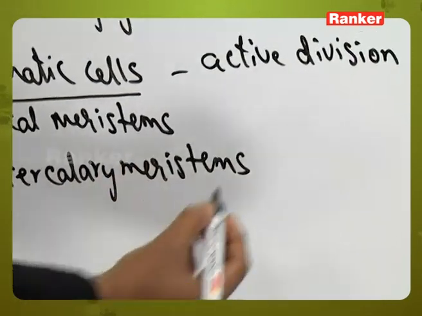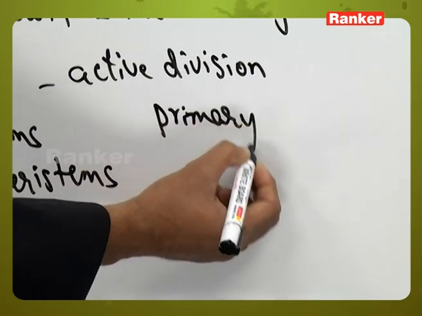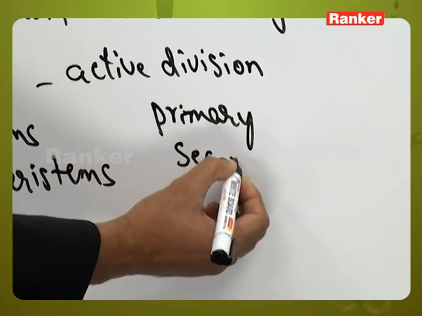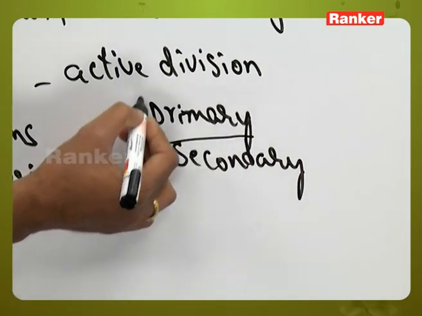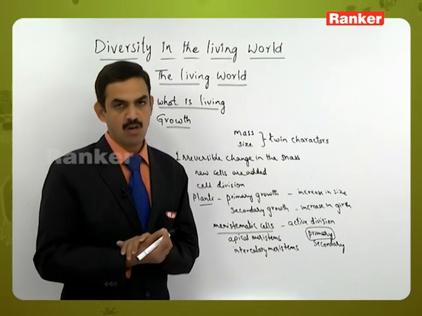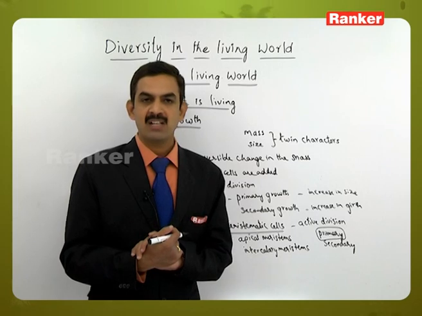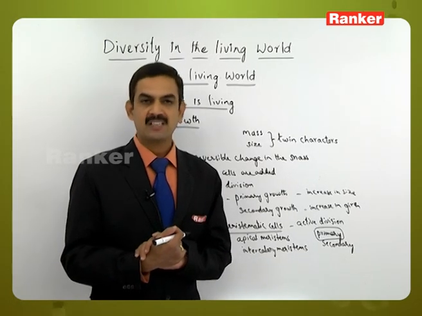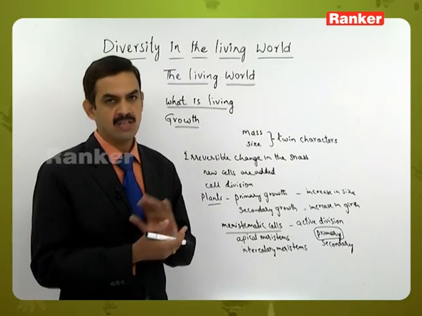Otherwise, we can call them primary meristems, and some are secondary meristems also. But here we are concerned only with the primary meristems for the primary growth of the living organism. And one other special feature of the plants is that the plant will show growth till the death of the organism, that is, throughout its life it will show growth.